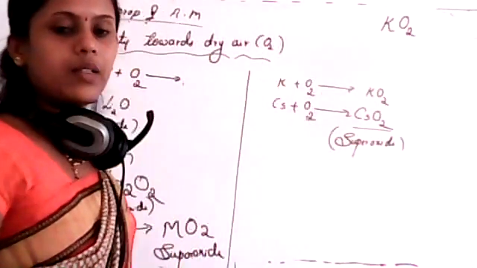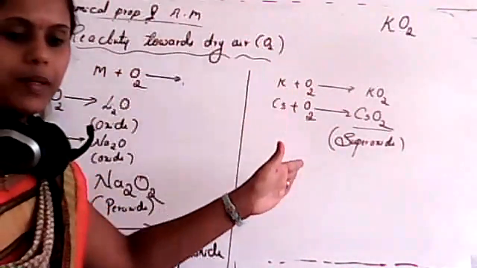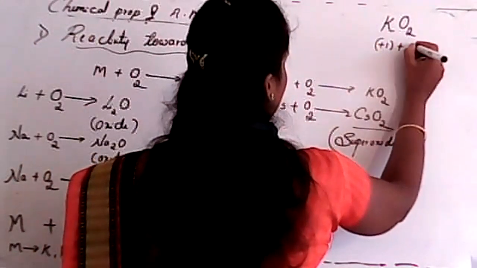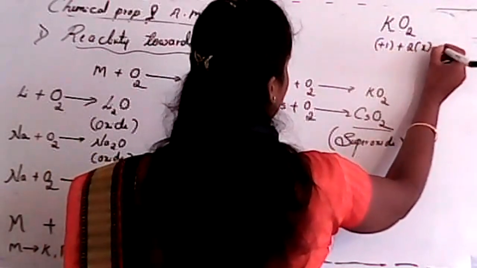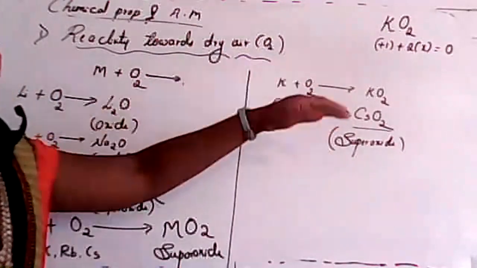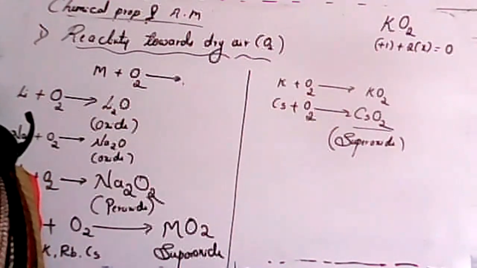How will you calculate? For potassium, a first group element, it is plus 1. We already know the first group element oxidation number is plus 1. So plus 1 plus 2 into x, which we don't know, equals 0. Again, it is neutral. What will be the value, student? Very important. How do we find it?